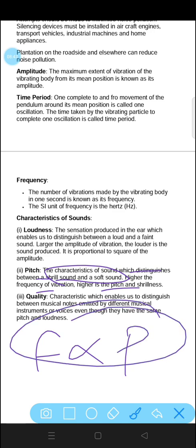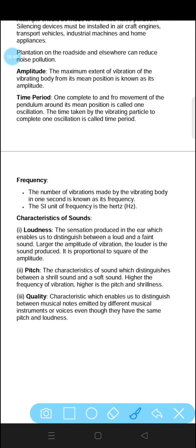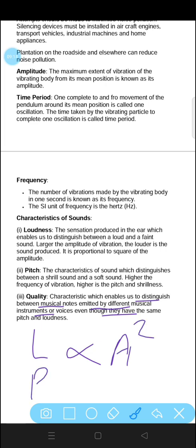After that comes quality. Quality is the characteristic which enables us to distinguish between musical notes emitted by different musical instruments or voices even though they have the same pitch and loudness. Quality of sound depends on whether it is musical or it is like someone shouting. That depends on the quality of voice. So these are all the three characteristics of sound. Loudness is proportional to the square of amplitude, whereas pitch is directly proportional to the frequency. These are the different characteristics of sound.